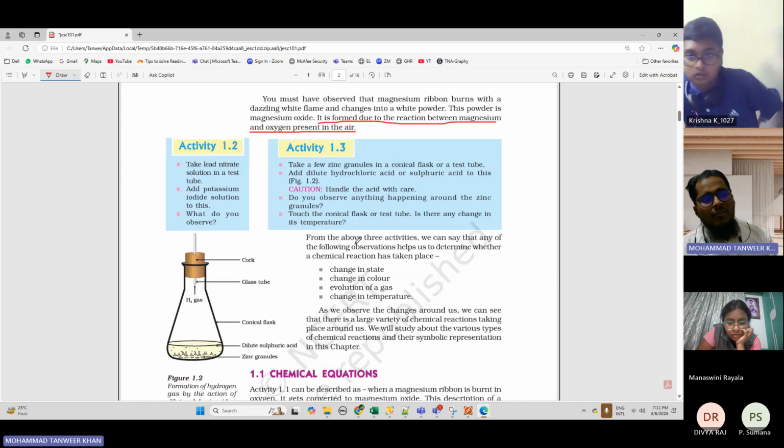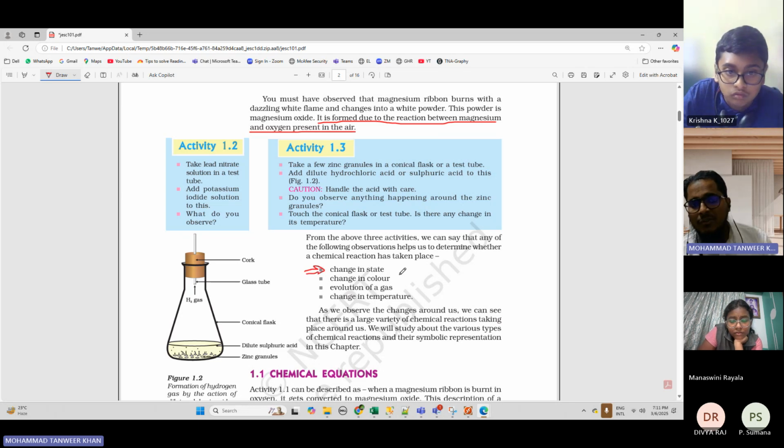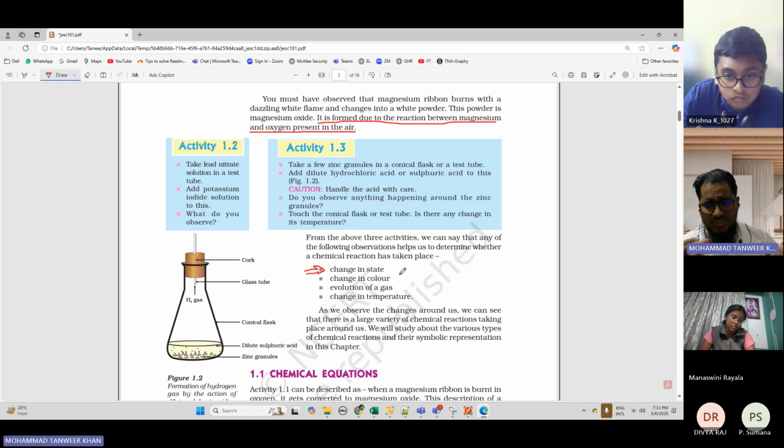From the above three activities, we can say that any of the following observations help us to determine whether a chemical reaction has taken place. The first point is change in state. Whenever a chemical reaction takes place, the state will change. What is the meaning of state? If something is solid, it will convert into liquid. Sometimes the liquid will convert into gas. That is how the state will change.